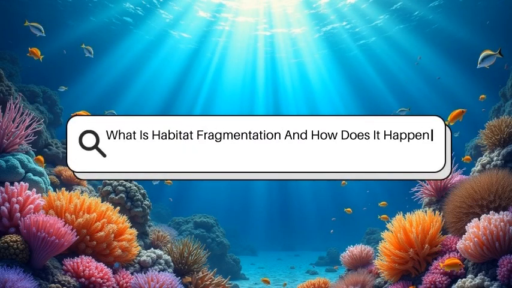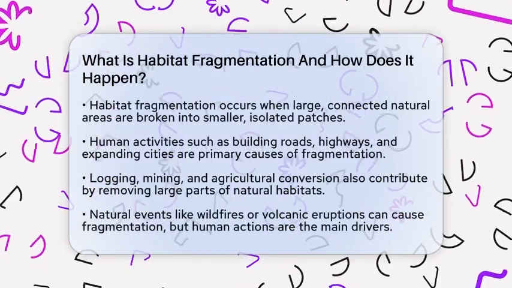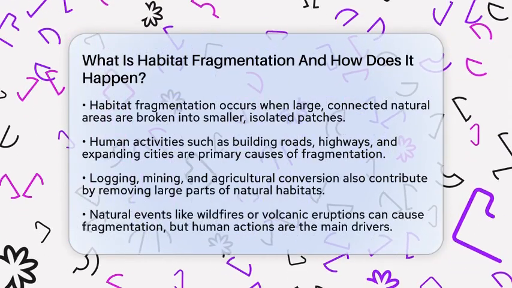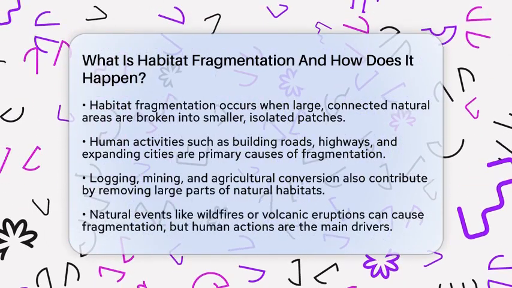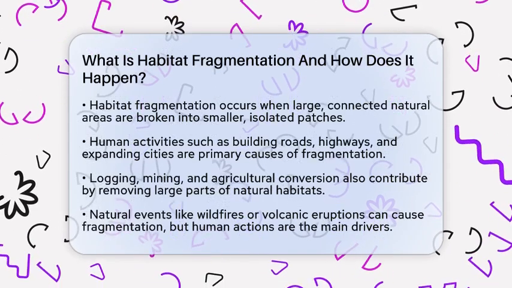What is habitat fragmentation and how does it happen? Imagine walking through a lush forest and suddenly seeing a road cutting right through it. That's a simple example of habitat fragmentation, a process that changes big, connected natural areas into smaller, isolated patches.